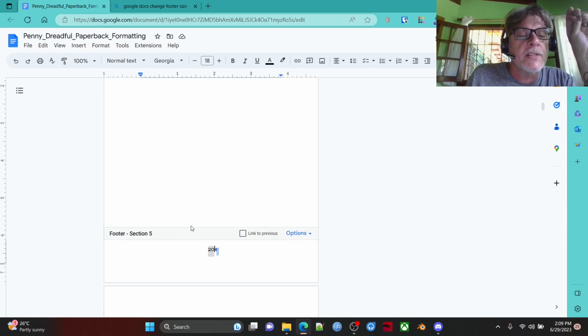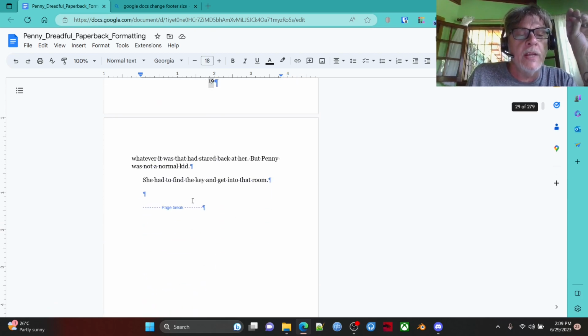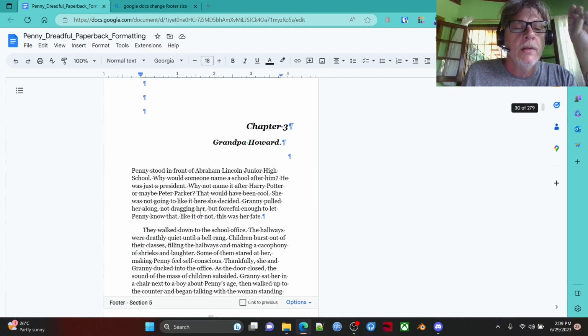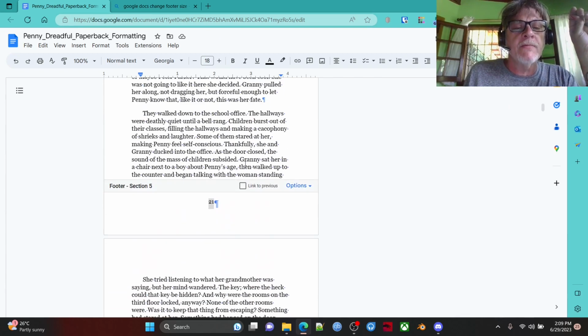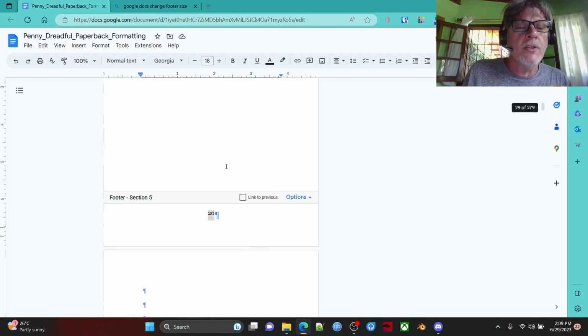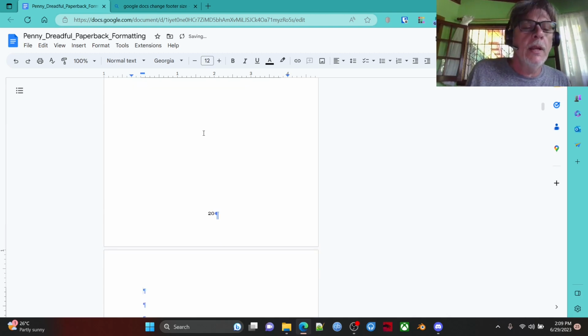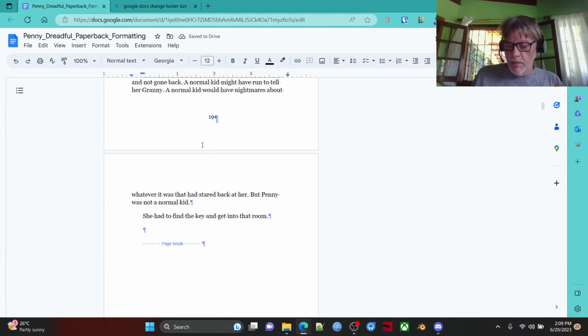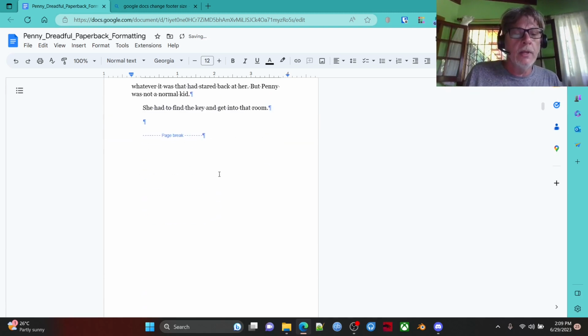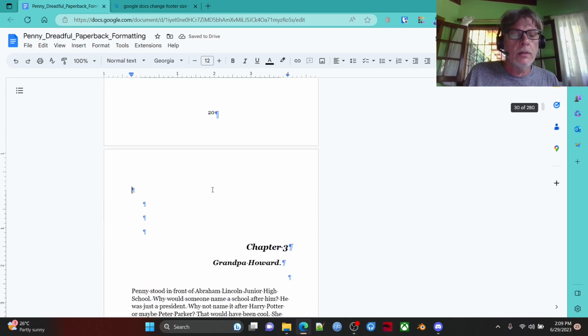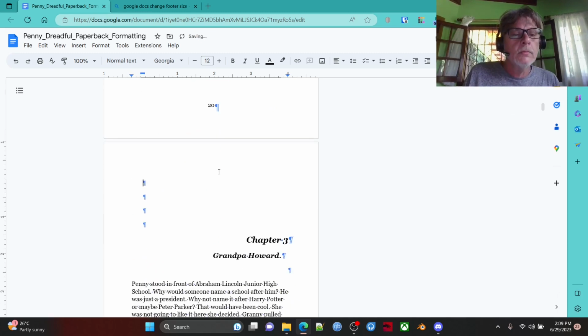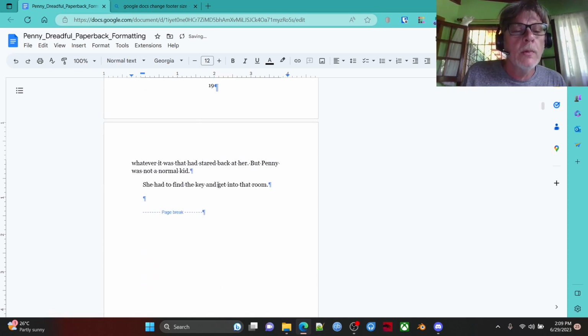So this is section 5, right? This page is section 5. This page is also section 5, but as we said, it starts on the wrong page. It starts on page 30. So after this page break, we hit enter and, whoop, no you don't. We go backwards. We undo that. Okay, got a page break.